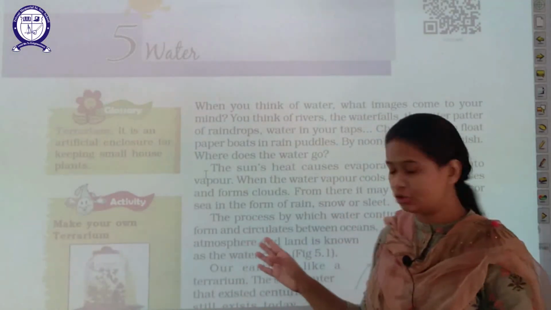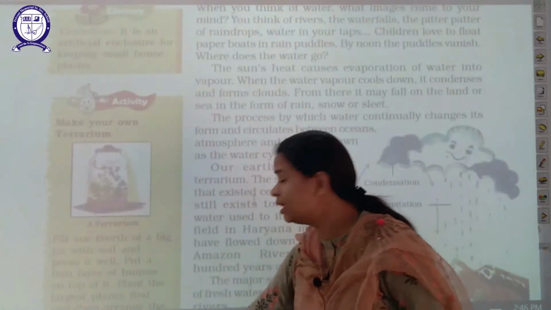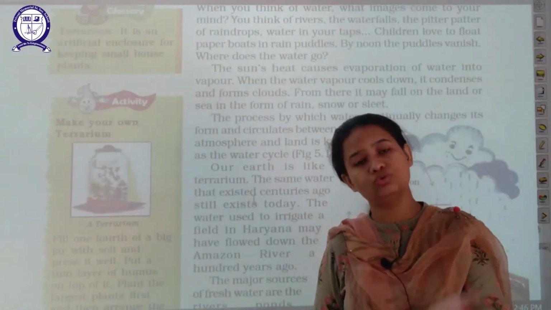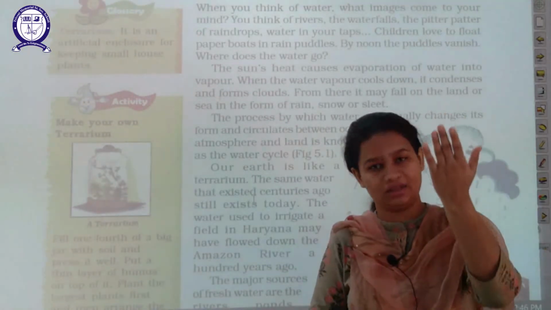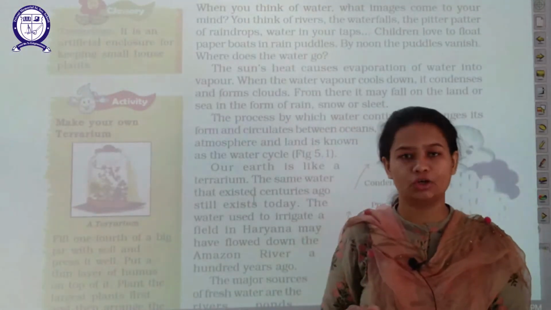Now as I told you the concept of the water cycle, you can see here also what happened in the water cycle. Basically the water that is present on the earth surface evaporates, that is, it gets heated up, because of the heat of the sun.